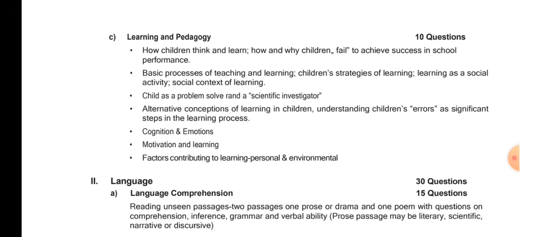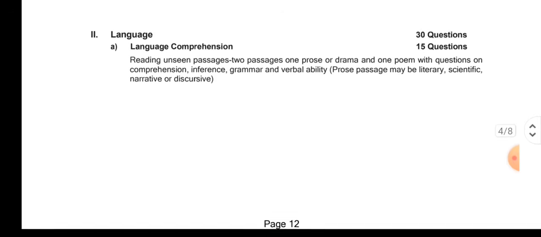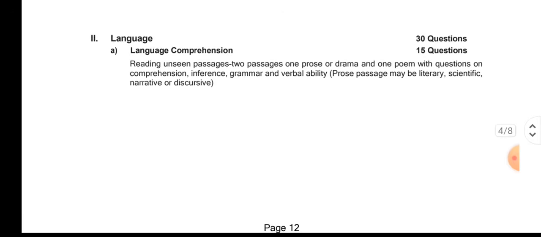So now let's go to language. Language is also similar, right? So what happens here is that part A is Language and Comprehension. This will also come for 15 marks, which means you will be getting 15 questions. What is there? Reading unseen passages, 2 passages, 1 prose or drama and 1 poem with questions on comprehension, inference, grammar and verbal ability.